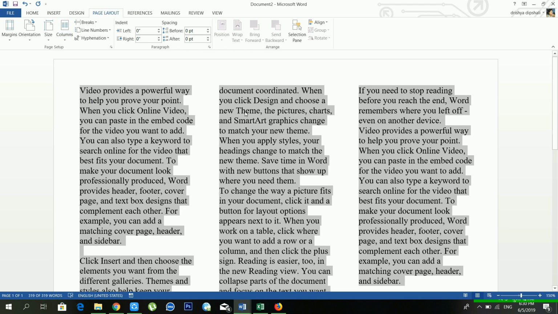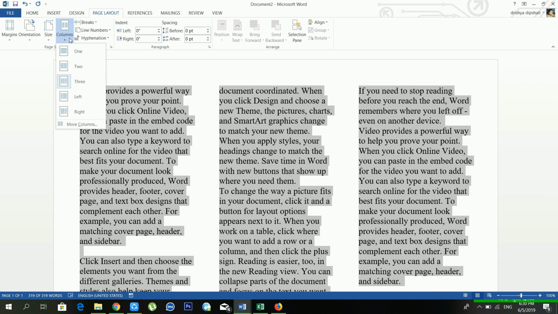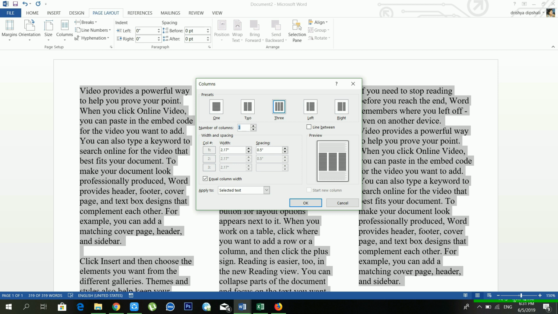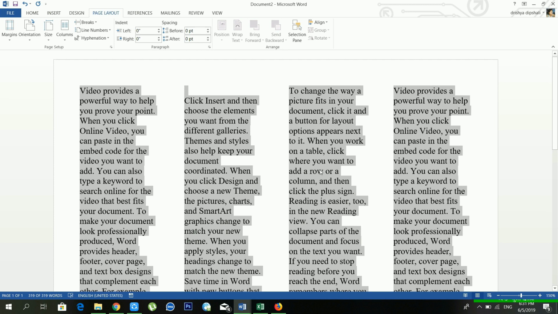Now it's in 3 columns. But there are only up to 3, so if you want more, you have to go to more columns, and in the number of columns, put 4 and it will work. Now I have 4 columns inside my document.